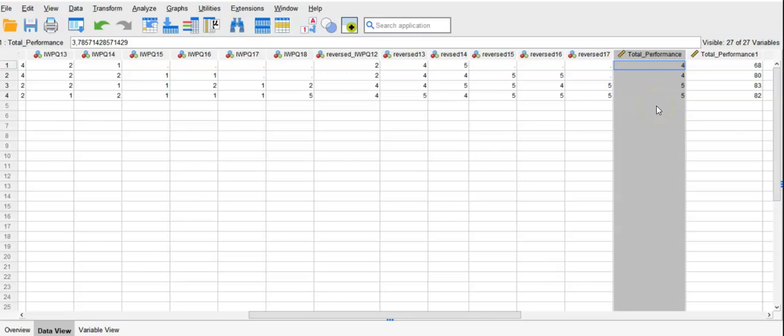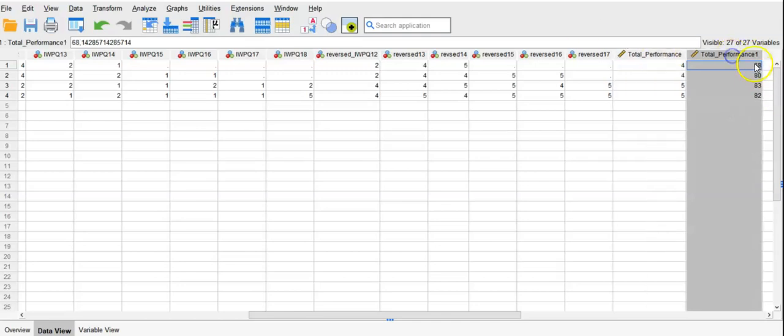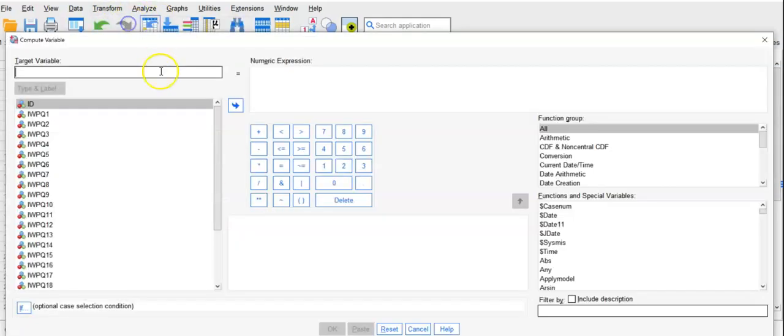But if you want to calculate the total score, I suggest this way. The total score, you see, there is total score. You go to transform and then compute variables. And then we did everything, but I think that we erased. So here you say the total performance.